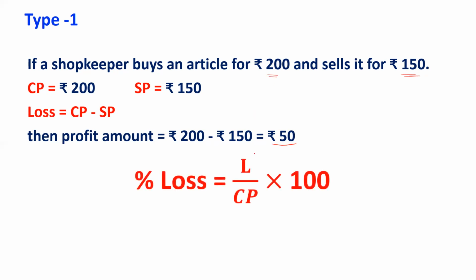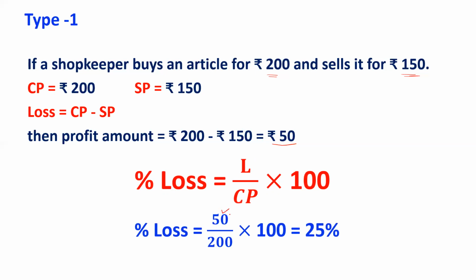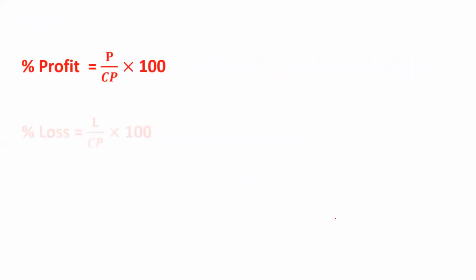Loss percentage you can calculate on the same way, loss upon CP into 100. So loss amount is 50, cost price is 200 into 100. So there will be a loss of 25%. This is the type 1 question. I hope it is understood. Let us move to type 2 question. Before that, I revise percentage profit is equal to profit upon CP into 100. Percentage loss is equal to loss upon CP into 100.